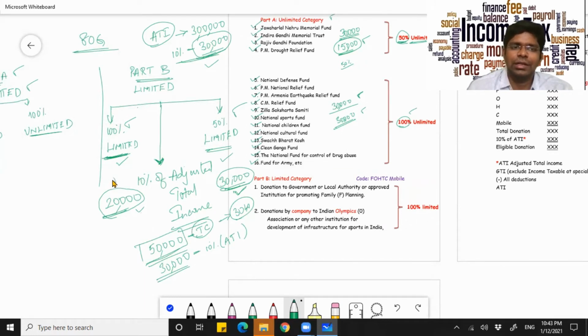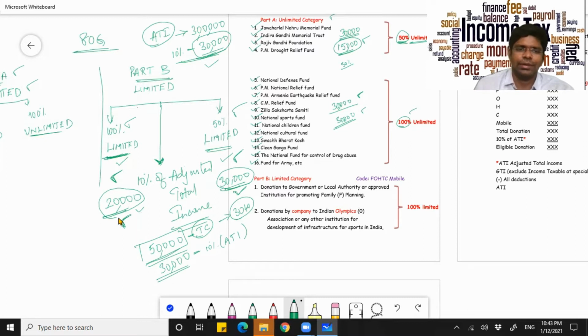Your donation under the 100% limit shall be considered first. Why? Because that is more advantageous. Whatever you contribute within the limit specified, it will be allowed 100%. But in case of the second one, that is under the 50% limit, whatever you are contributing, only 50% shall be allowed.